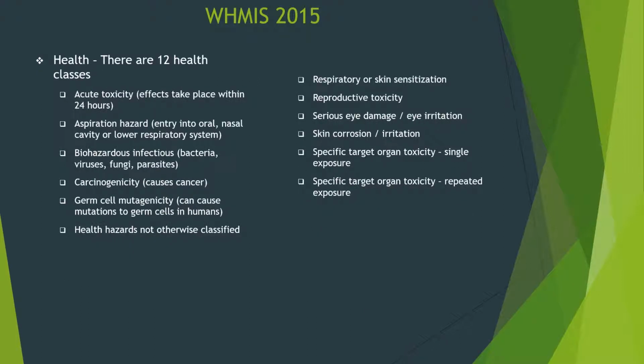In the health class, there are 12 subclasses. Acute toxicity. Effects take place after a single exposure or after a short series of exposures within 24 hours. Aspiration hazard. Entry of a liquid or solid chemical directly through the oral or nasal cavity or indirectly through vomiting into the trachea and lower respiratory system. Biohazardous infectious, bacteria, viruses, fungi, or parasites. Carcinogenicity, it causes cancer. Germ cell mutagenicity, can cause mutations to the germ cells of humans.